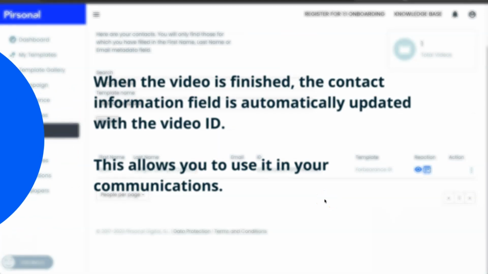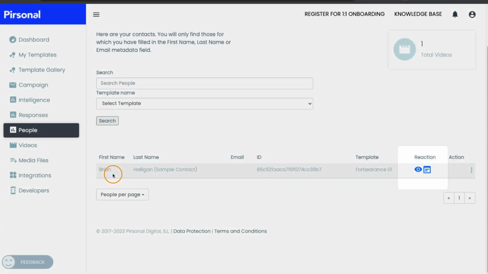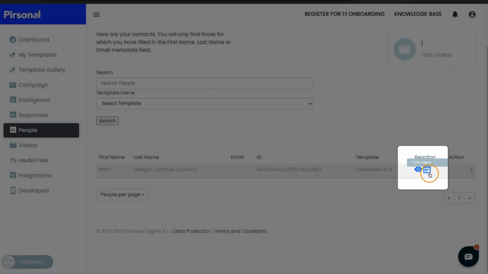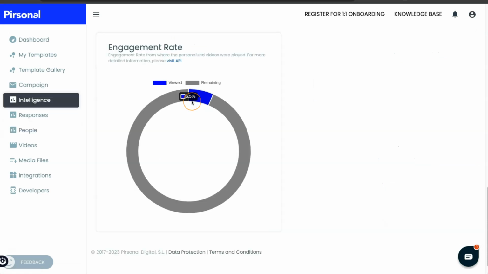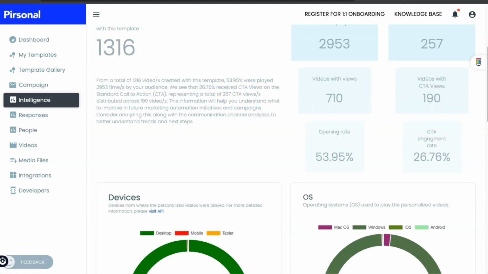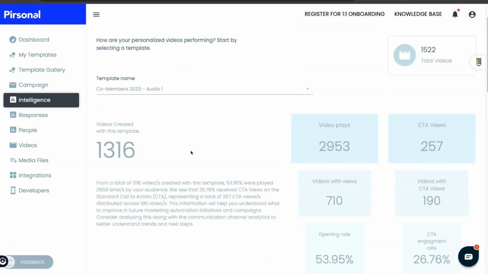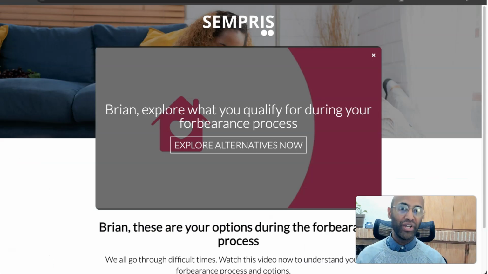Back in your Personal dashboard, you can see if this particular contact has seen the video or if this person has interacted with the call to action. You can also see the percentage of video viewed and the engagement rate of a particular campaign, or download this and more information right from your Personal account in a CSV format. There are many ways to automatically create personalized videos, landing pages, and calls to action to increase engagement and prompt contacts to take action. One of them is through HubSpot.